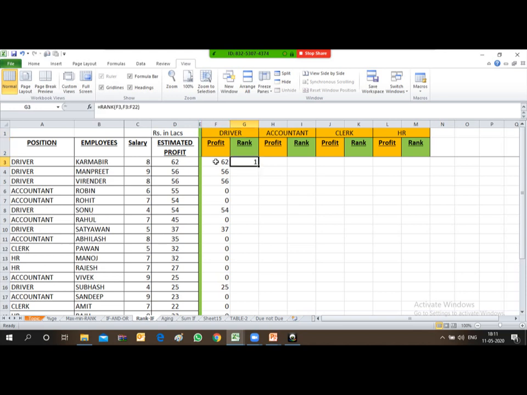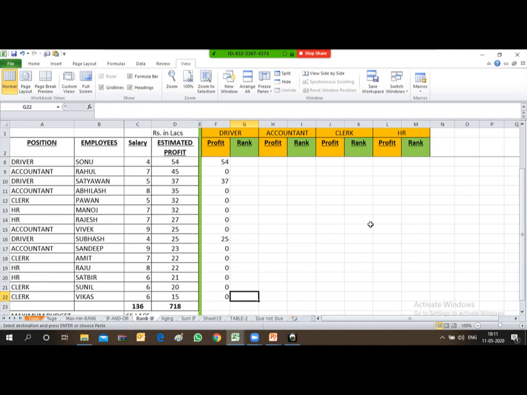After closing the bracket, friends, you can see it has provided the rank 1, and now I will copy this formula and drag it down, but before copying it, freeze the range. So the range is being frozen. Now I can copy this formula.